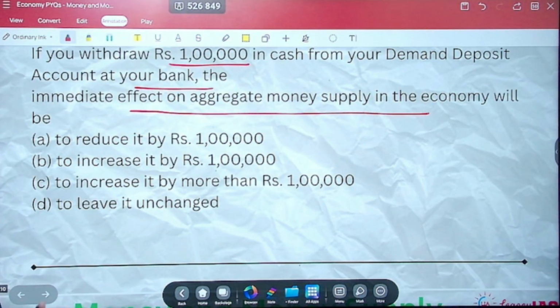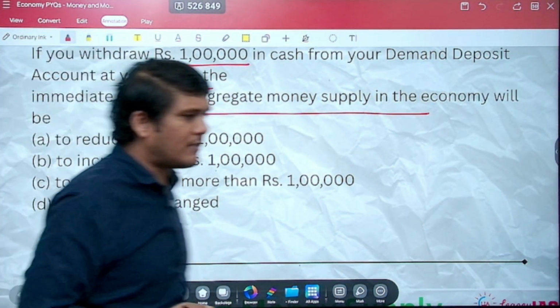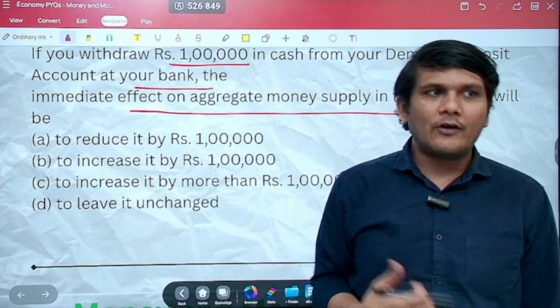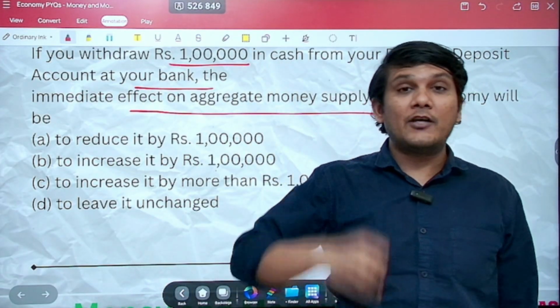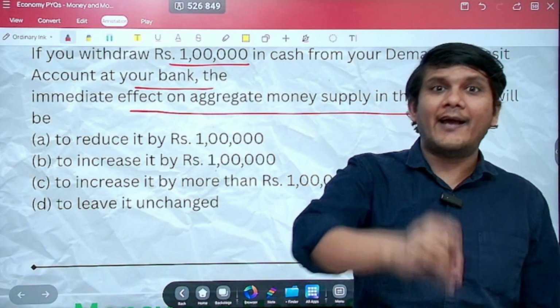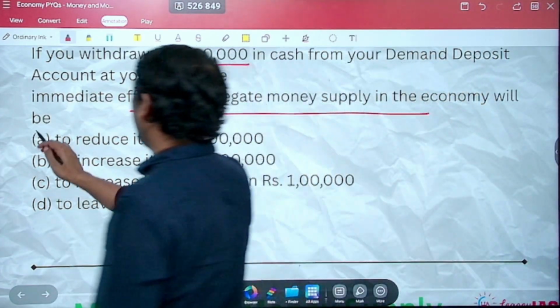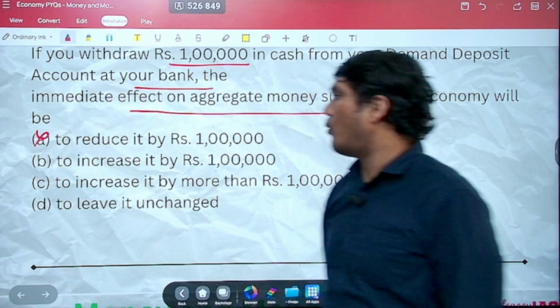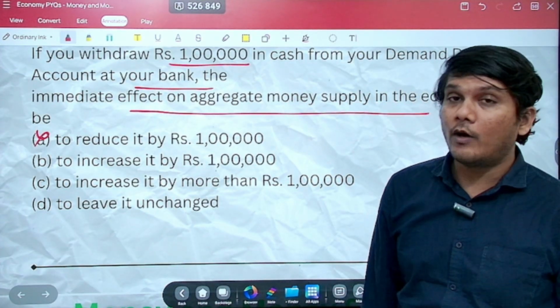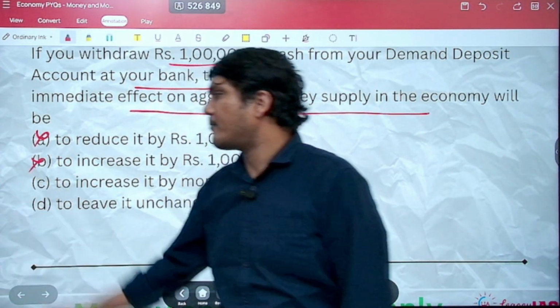First option says reduce it by 1 lakh rupees. Will it reduce? Absolutely not. When the money was in your demand deposit, it was in the market. In your hand, it's in the market. So it will not decrease. To increase by 1 lakh rupees, no. This is also incorrect.